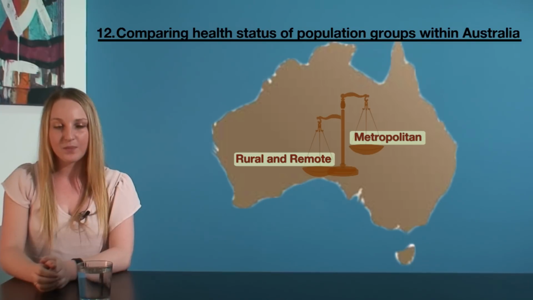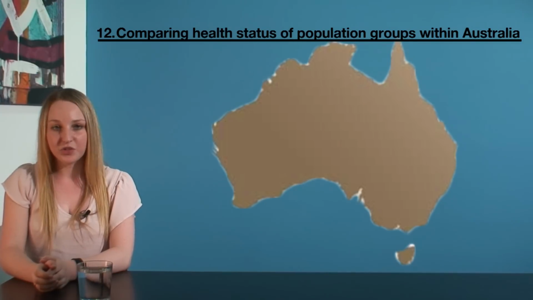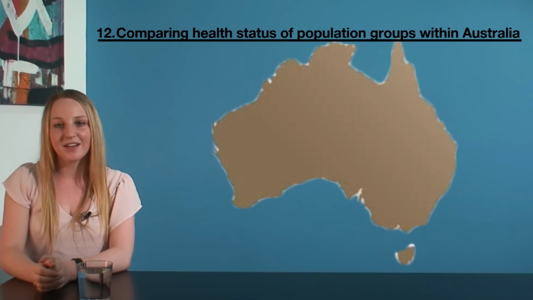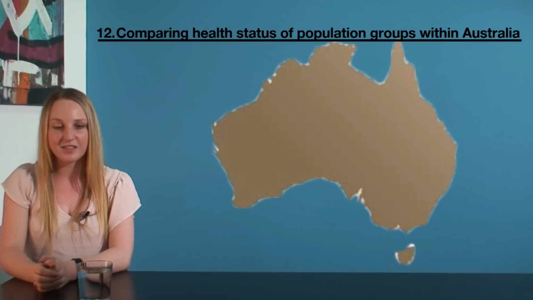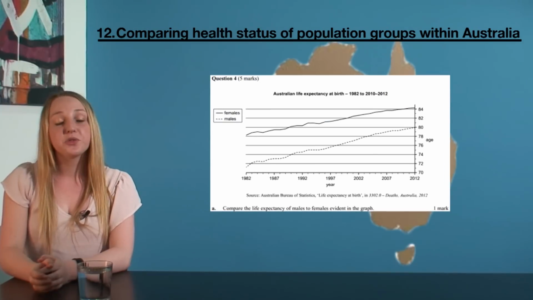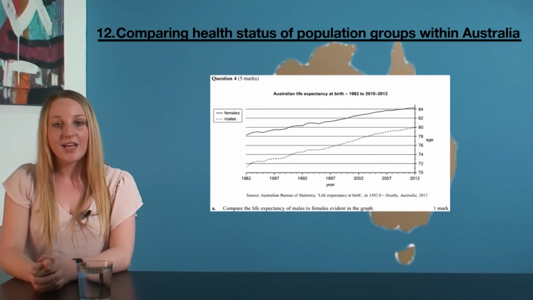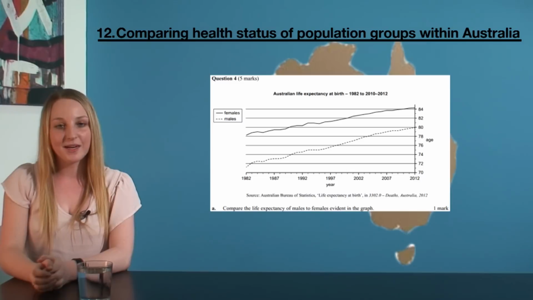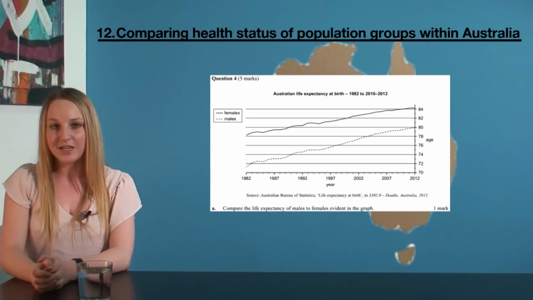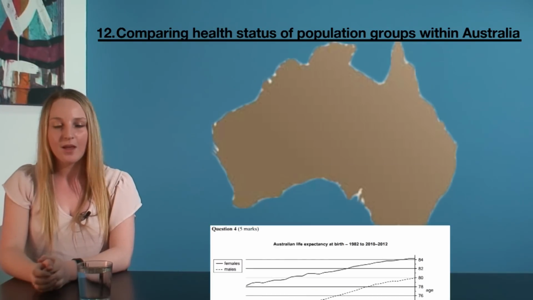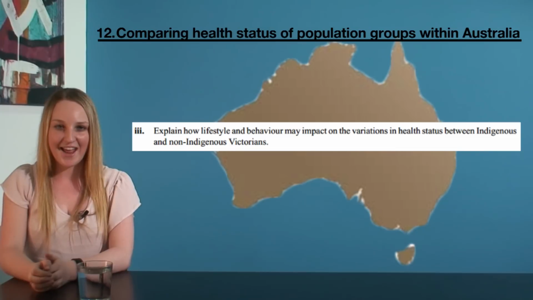As when comparing Australia with other developed countries, VCE may give you data to work with to compare the health status of these population distinctions. For example, the 2014 exam gave a graph that showed the life expectancy of males and females in Australia over time. But back to the problem at hand.